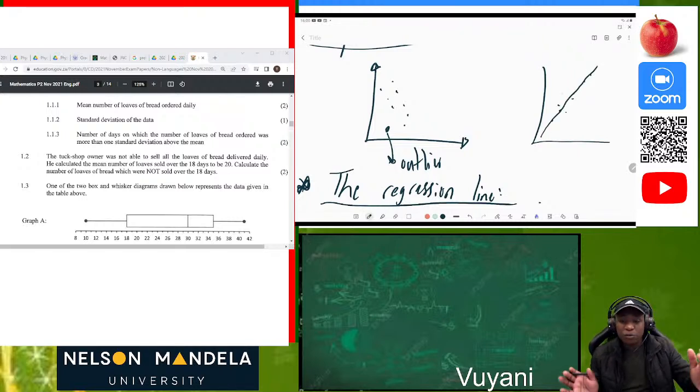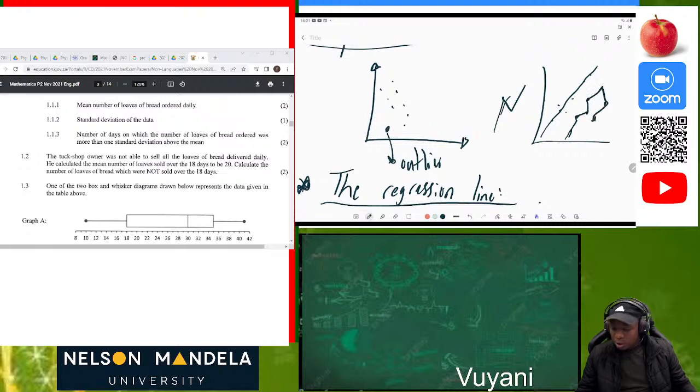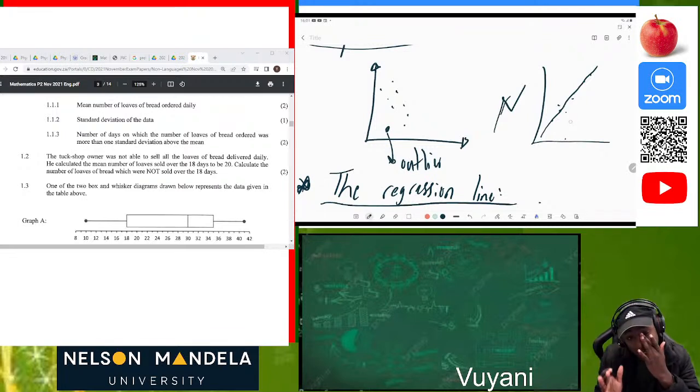You don't have to make it like a line graph, joining this point, that point, and the other point. No, the regression line is not like that. The regression line is the line of best fit. You draw your line so that all the points are as close as possible to that line. So that line is called the regression line.